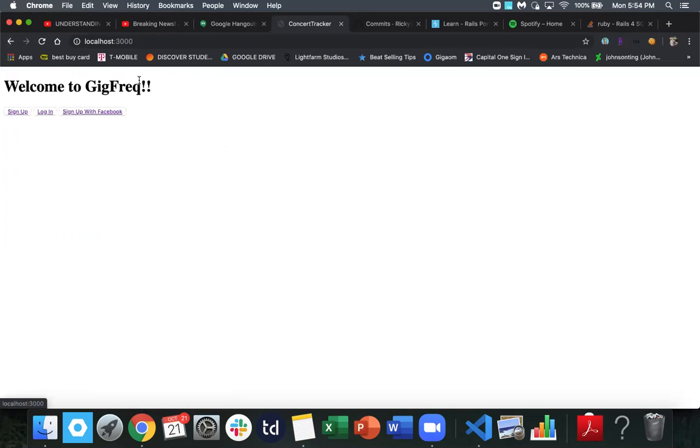So yeah, that's pretty much the app. Still kind of a work in progress. I'm going to add some styling to it and clean it up a little bit. But yeah, that's the general idea for the framework of the app that I want to continue to build. And this is my first Rails app.